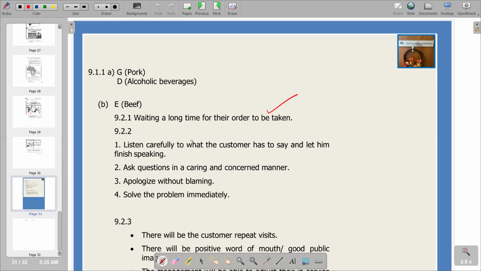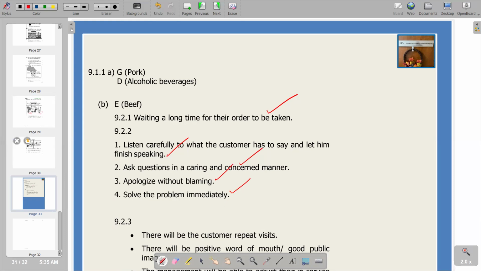So the first step is that we have to listen carefully to what the customer has to say and let him finish speaking. This one is a male, so it's him. Then the second step, ask questions in a caring and considerate manner. Then apologize without blaming. Very important. And then lastly, solve the problem immediately. Very important. Remember, the customer wants a solution in a quick way, so you have to do it instantly as you are talking to that customer.